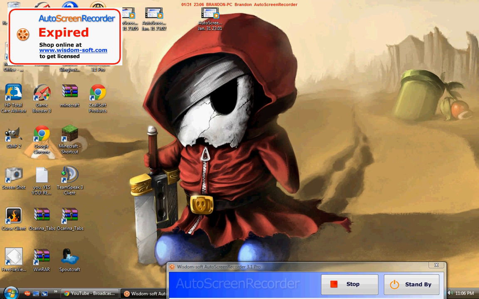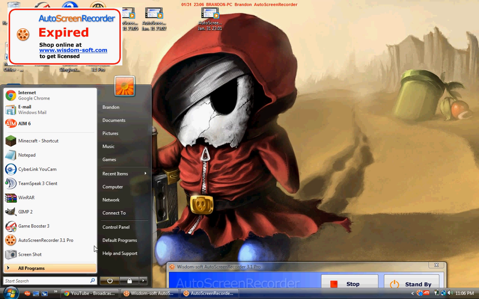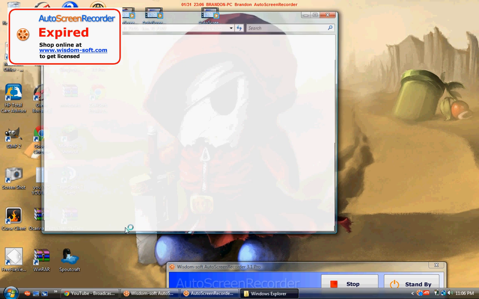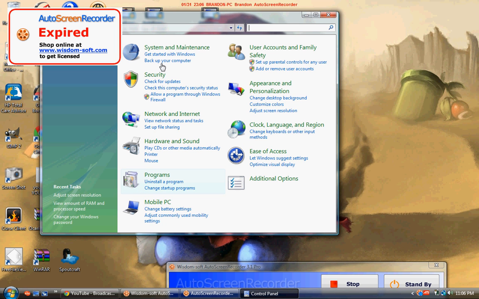Okay, first, you click your Windows sign, then Control Panel. Wow, that was slow. You see all these? They look confusing, don't they? They probably do.